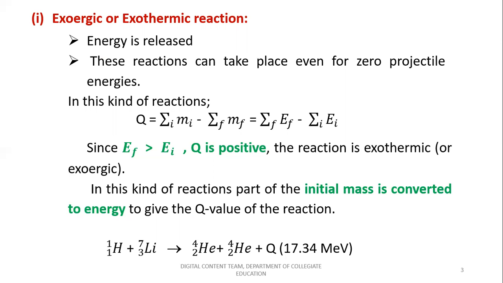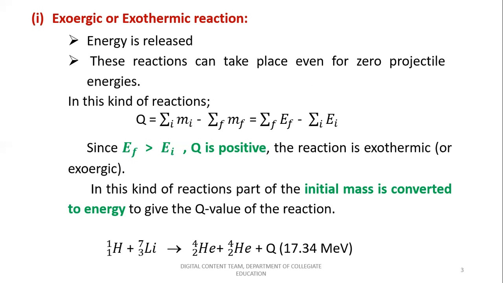So if you try to recollect the example which we considered when we studied the law of conservation of energy, the interaction between deuterium and tritium, which gives rise to the formation of helium along with a neutron, the difference in mass between the reactants and the products gets converted to energy, and that energy increases the energy of the products.